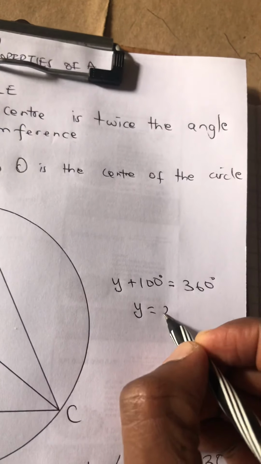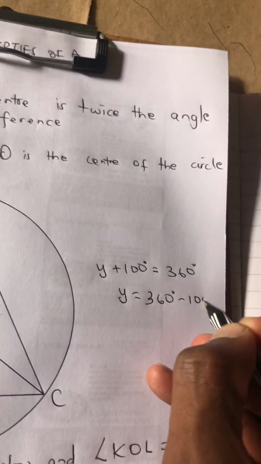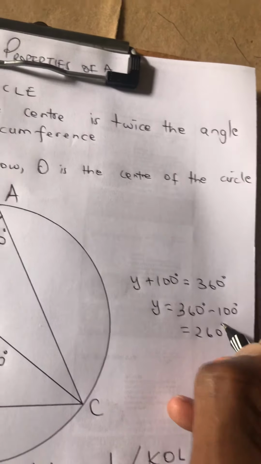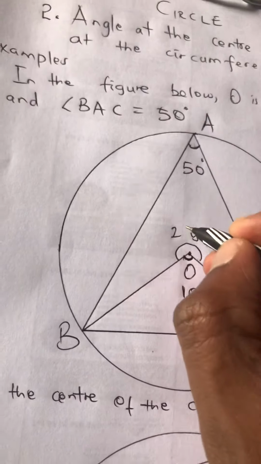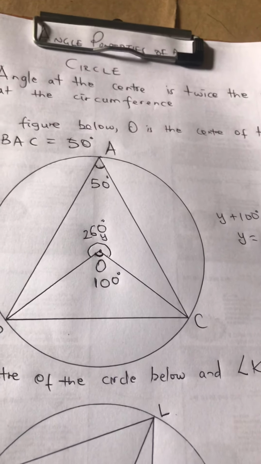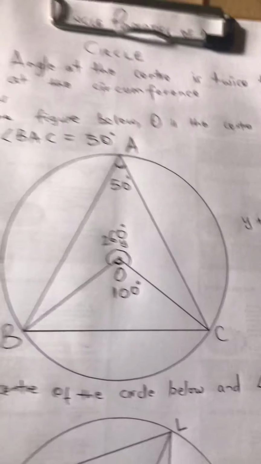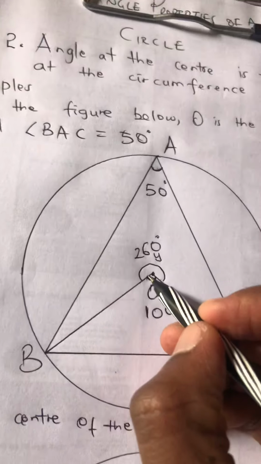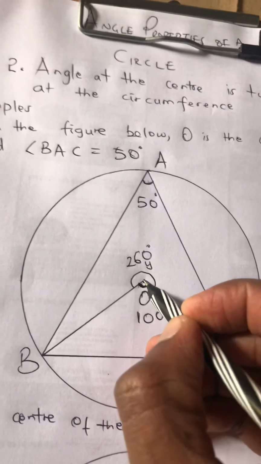Therefore, y is equal to 360 degrees minus 100 degrees, which is 260 degrees. So this angle here is 260 degrees.